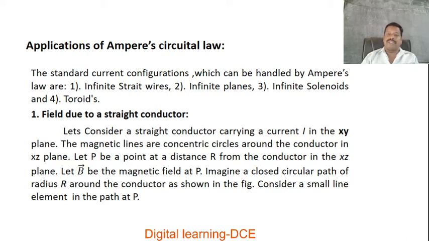By applying Ampere's circuit law, we are going to find out the value of the magnetic field due to a current carrying solenoid at a given point. That point lies along the axis of a solenoid, at its midpoint and at its ends.